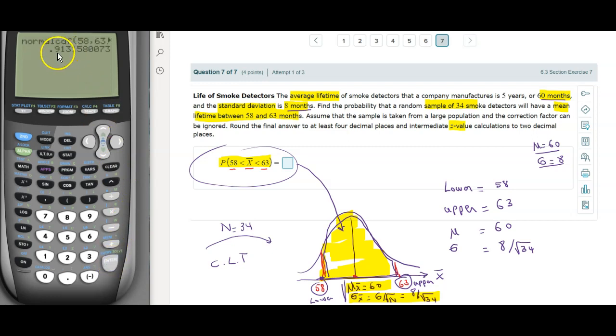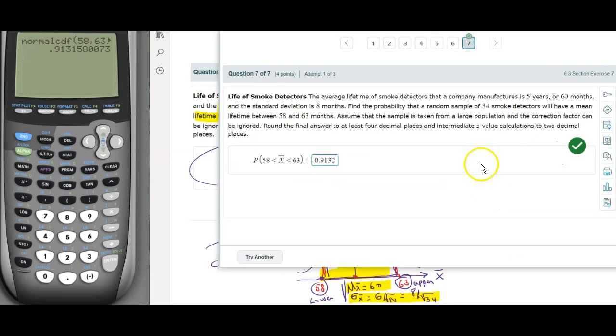You need to enter again to get the result, and the result is 0.91315. If you round it to 4 decimal places, it can be 0.9132. So the answer should be 0.9132. Okay, you can plug it in, and you can see that once you plug it in, you get the right answer here. All right, that's all.